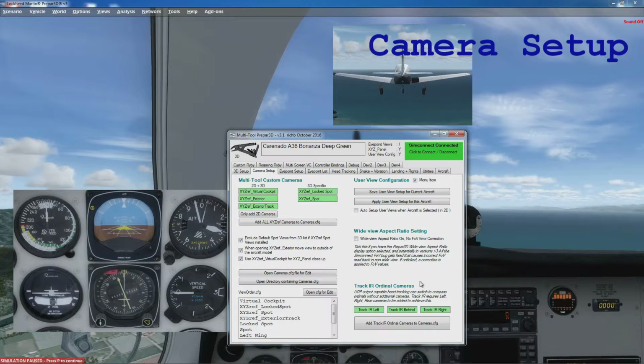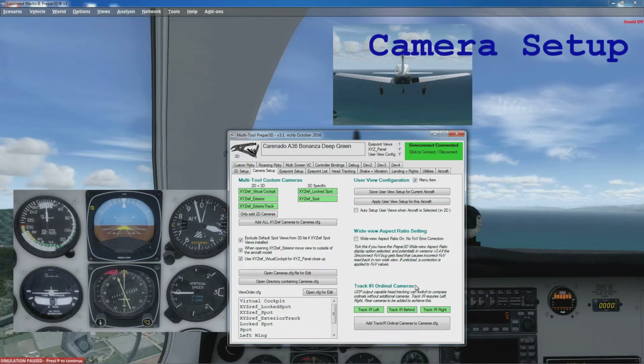The track IR ordinal cameras. So under the head tracking, I've got switching between forward, left, right, backward views. That just happens without any special cameras because I can intercept the information coming from the head tracking, except on track IR I can't do that.